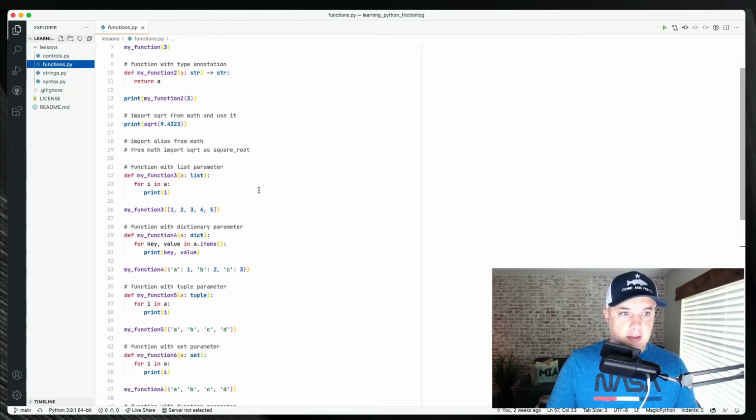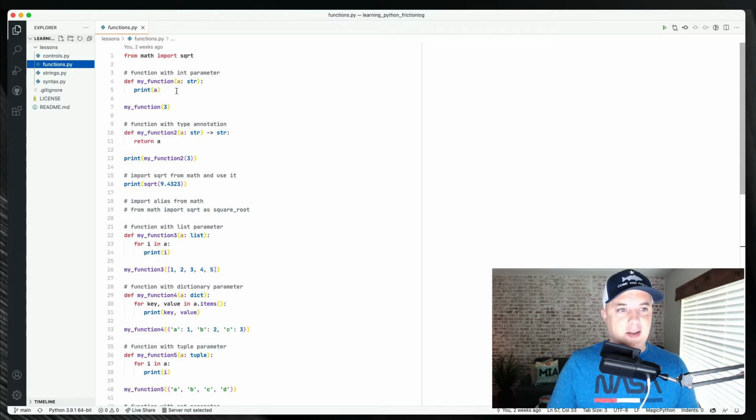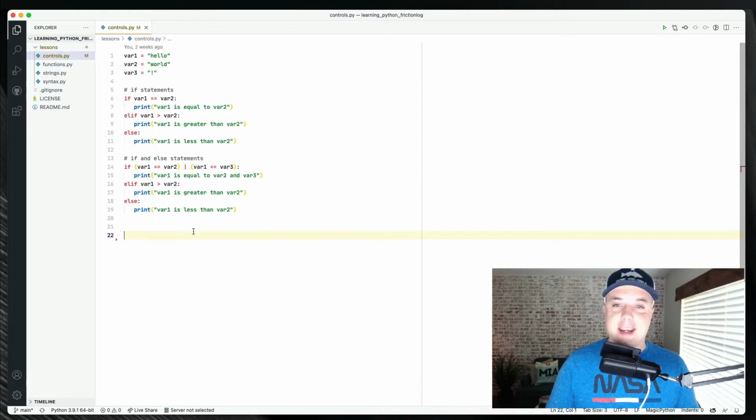Then I learned functions, and it was pretty amazing how GitHub Copilot did some of this stuff. And then control. So I tried if statements. I think I learned that there's no switch statements in Python. Again, I haven't looked up anything. I can't go look it up online to answer my questions. Everything's just inferred from GitHub Copilot.